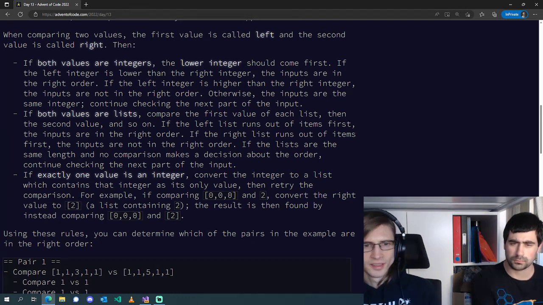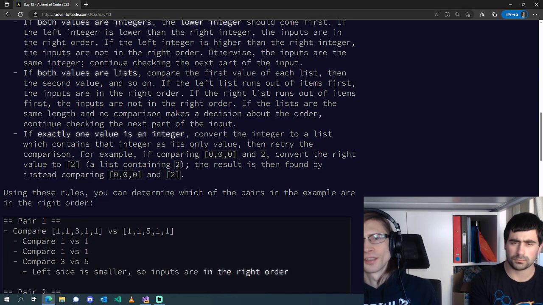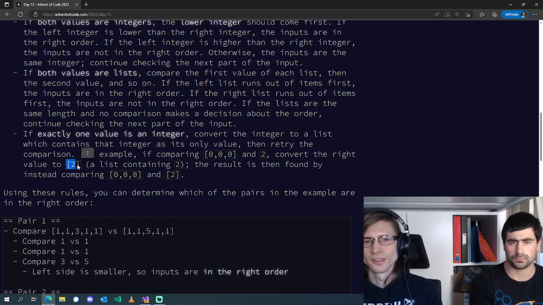If exactly one value is an integer, convert the integer to a list which contains that integer as its only value, then retry the comparison. So comparing a list of 3 zeros and 2, we convert the right value to a singleton list of the value 2.